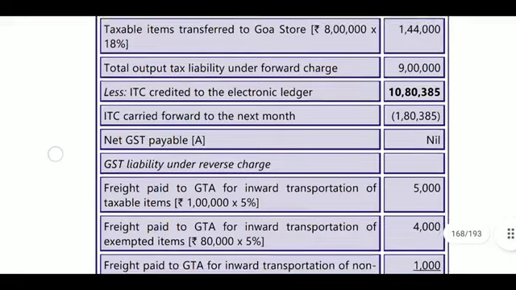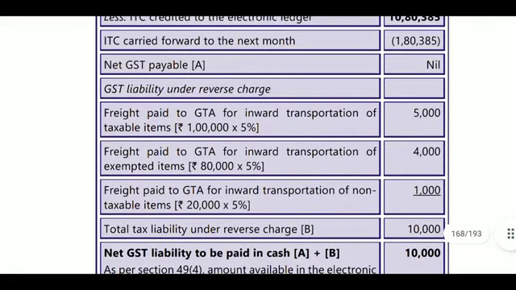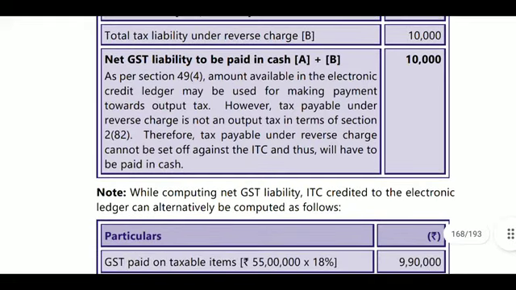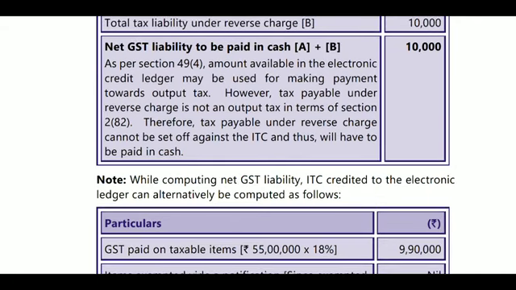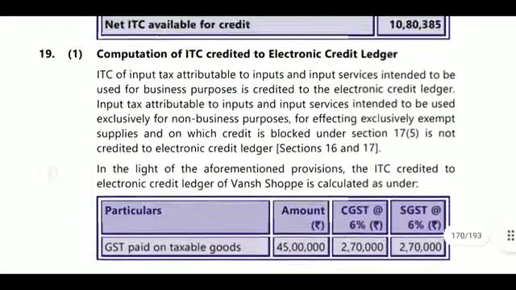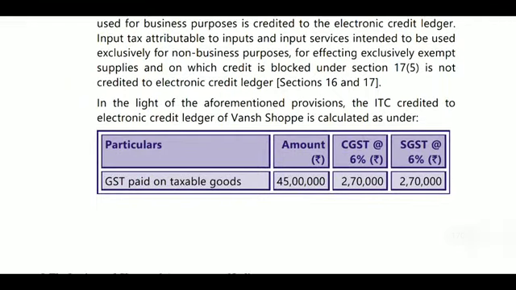Net GST payable nil. So GST under reverse charge mechanism you must pay in cash only. 5,000, 4,000, 1,000, 10,000 will be payable in cash. Net GST liability to be paid in cash as per section 49. There is no availability of using the credit ledger for paying the reverse charge mechanism. Tax payable under reverse charge mechanism is not output tax, so it must be paid in cash only. Next, this is an alternative way. We will not discuss this alternative way, and we will consider it in the next class.